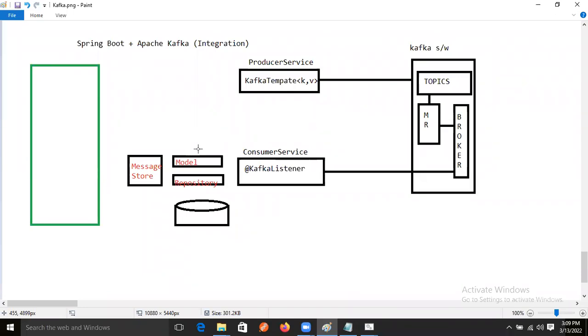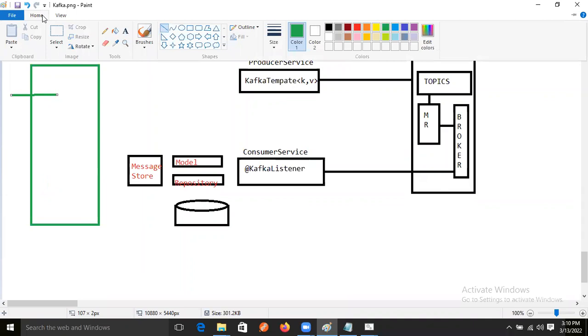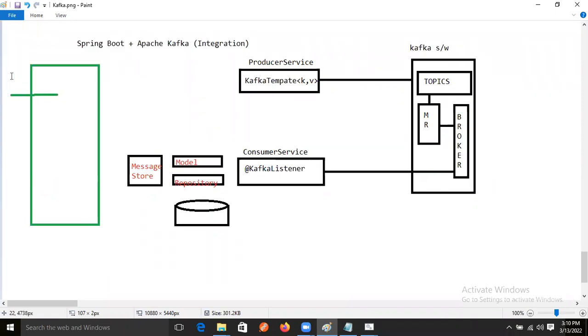So here what we will do now? Here we will take the data. Just assume that we will take the JSON data, right? This is our REST controller component. This one takes the data, meaning it sends the data.